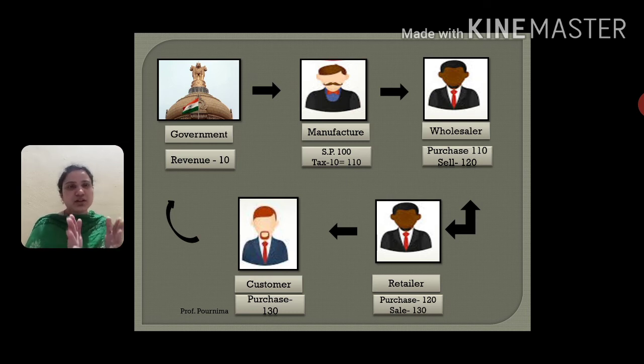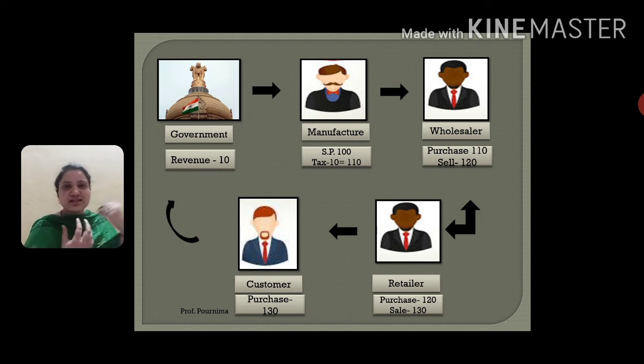So what are these people doing? They are transferring their liability. The manufacturer passed his liability on to the wholesaler. Now the wholesaler is passing his liability on to the retailer. Now the retailer will say why should I pay taxes?